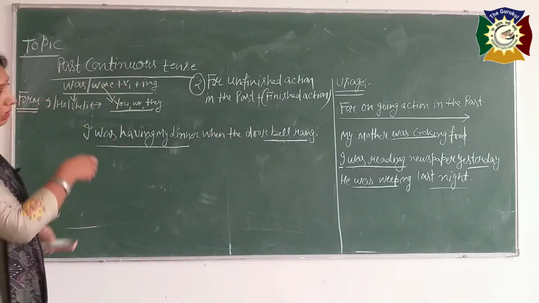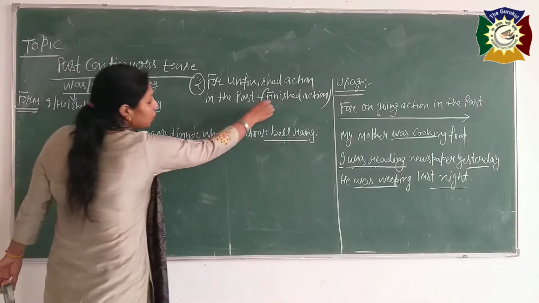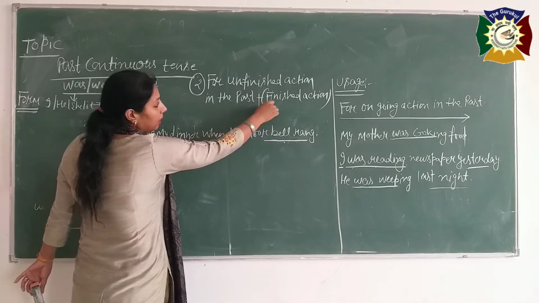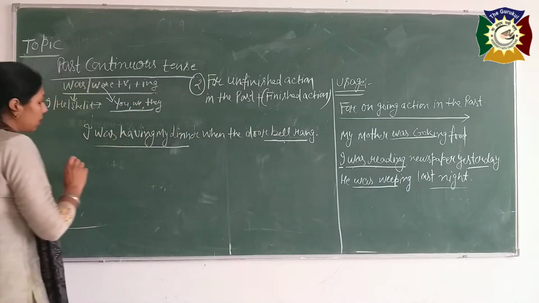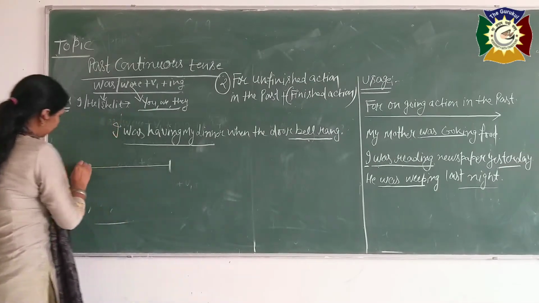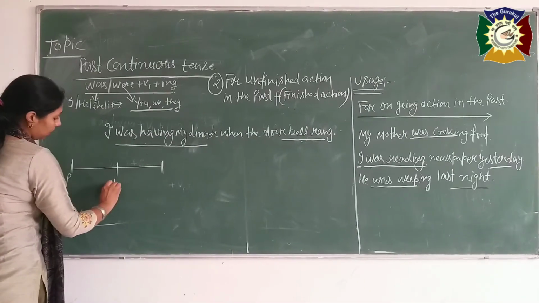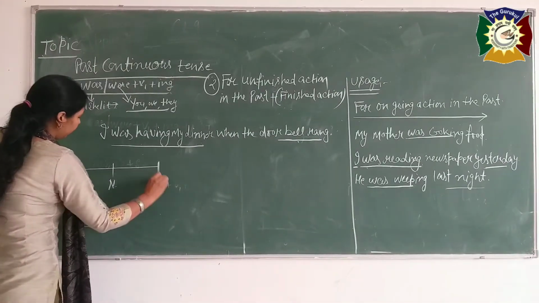Mostly and normally, whenever we use past continuous tense, we show the finished action with this. How? See, suppose this is the timeline. This is your past, this is your present time, and this is your future.